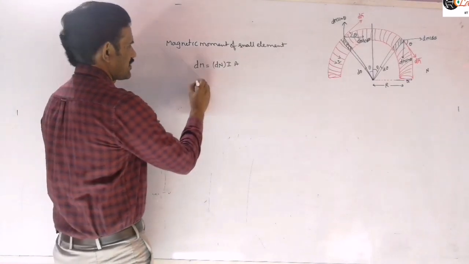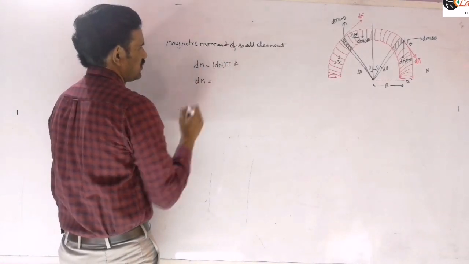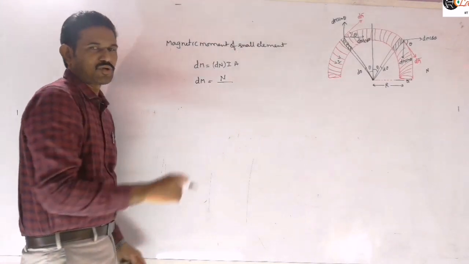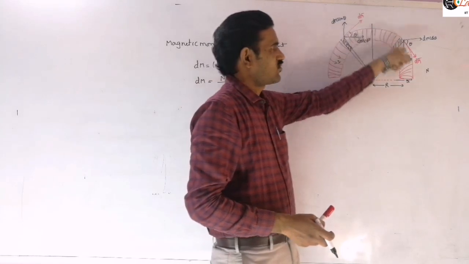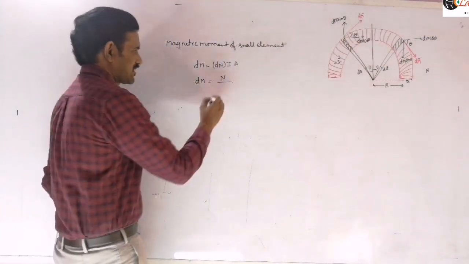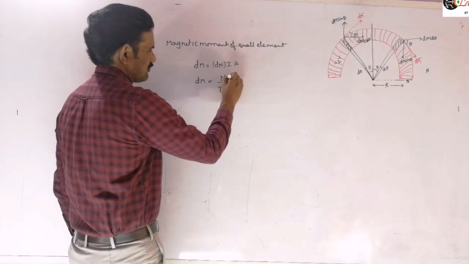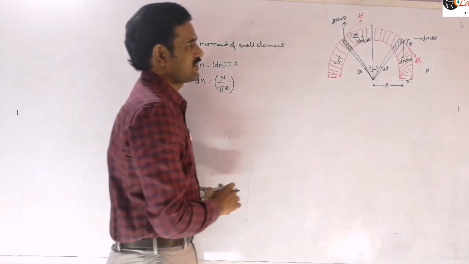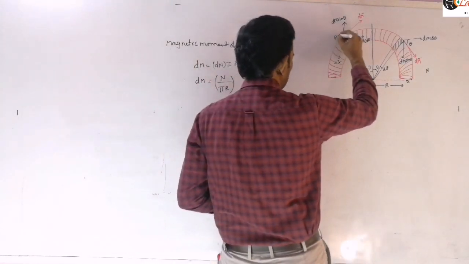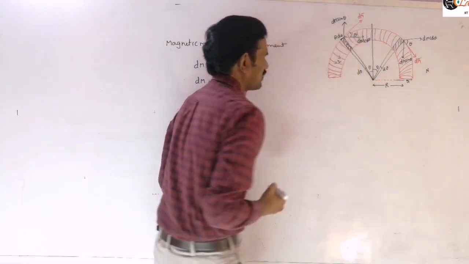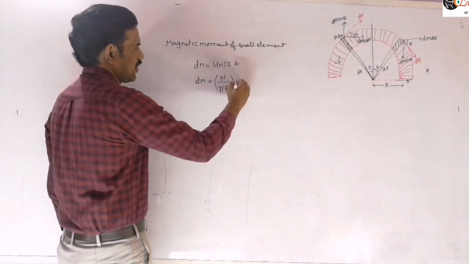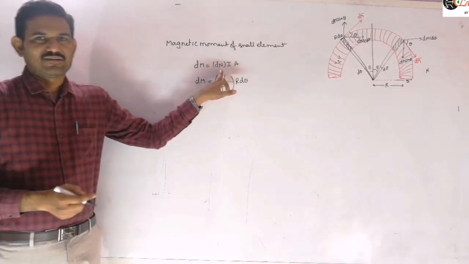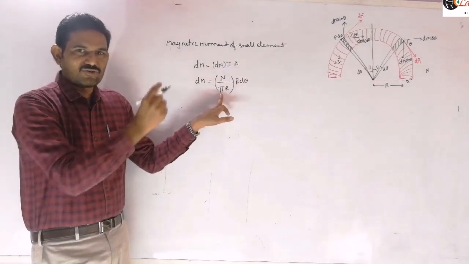And so let us substitute these values here now. So dm, we can write this as N by the total length. N number of turns are present in how much length? This total length here, the circumference. So the circumference of the semicircle, pi r. This is the number of turns per unit length. Now we are taking an element of length, this length here. So that length we can write as r d theta, right? This is the length of this element, so now this is the value of dn. Is it clear? Number of turns per unit length into the length of this element.